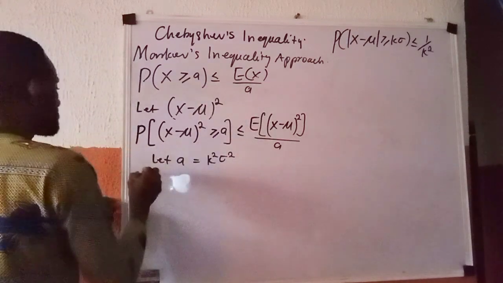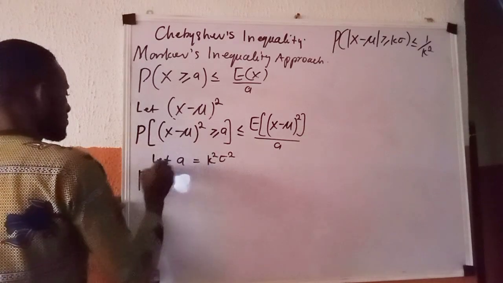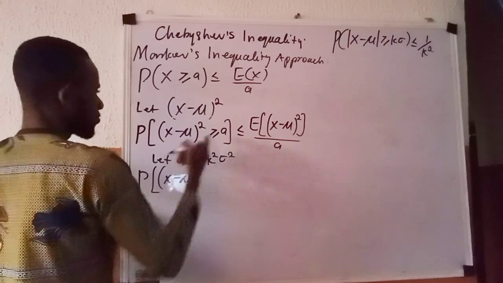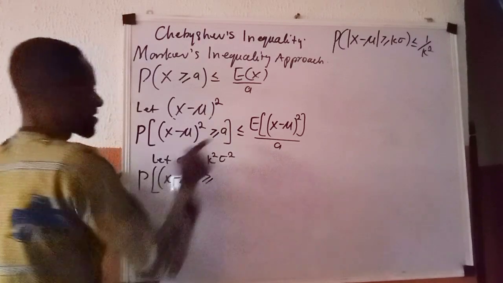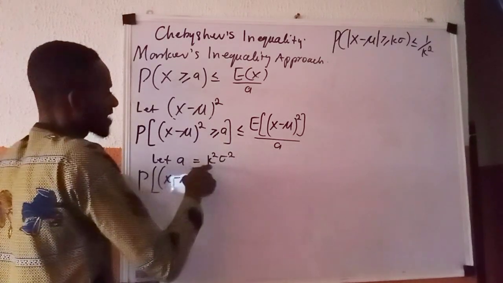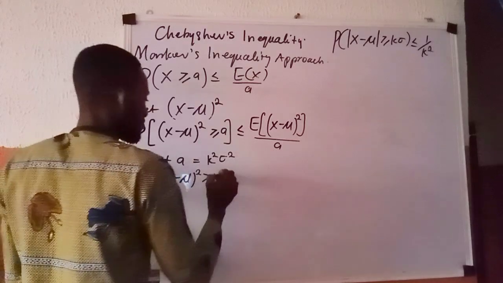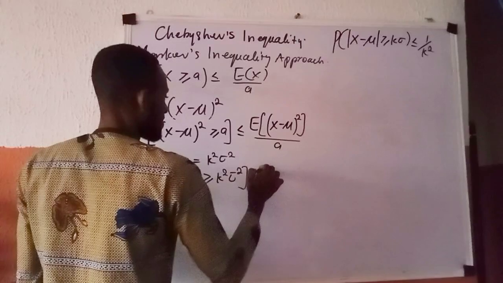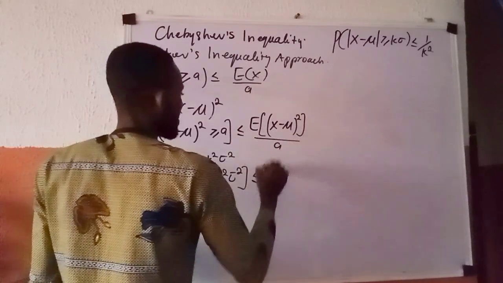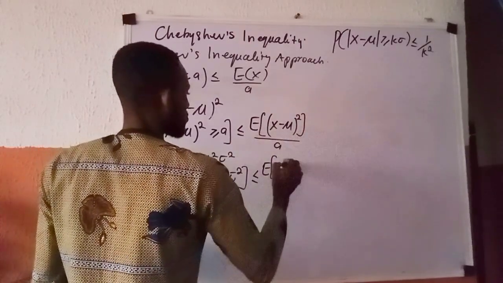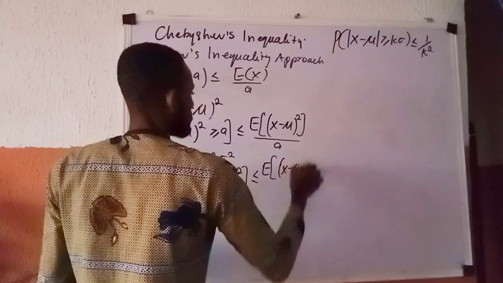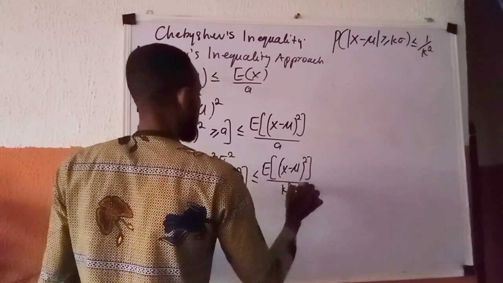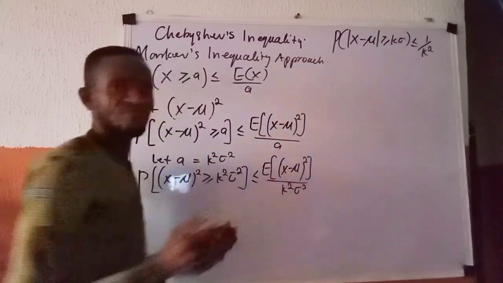So here becomes P of (X minus mu) all raised to power 2 greater than or equal to K raised to power 2, sigma raised to power 2, which is less than or equal to E of (X minus mu) all raised to power 2, all over K raised to power 2, sigma raised to power 2. That's what we have there.